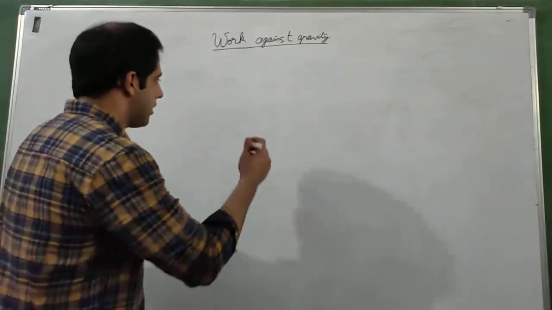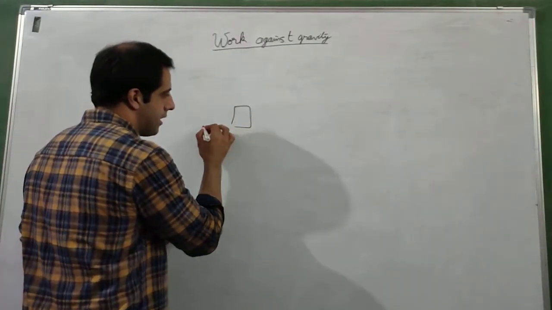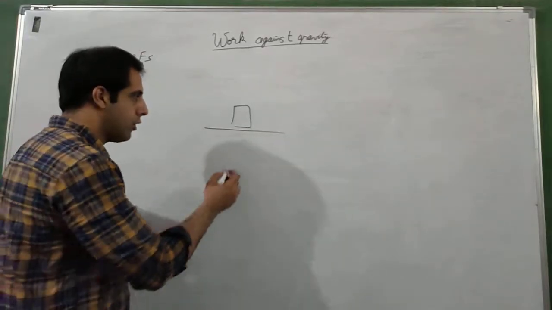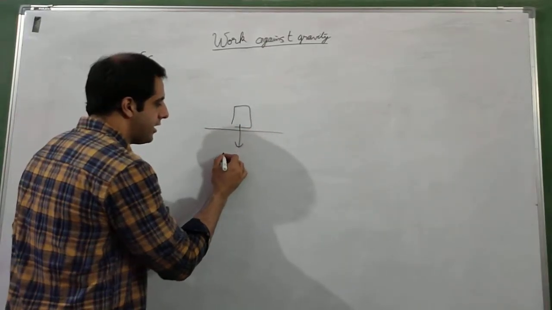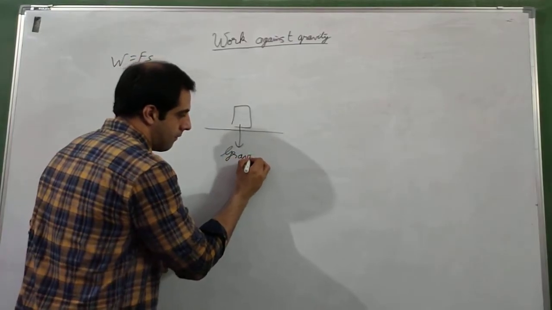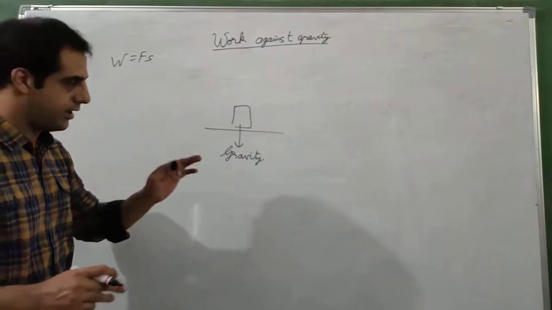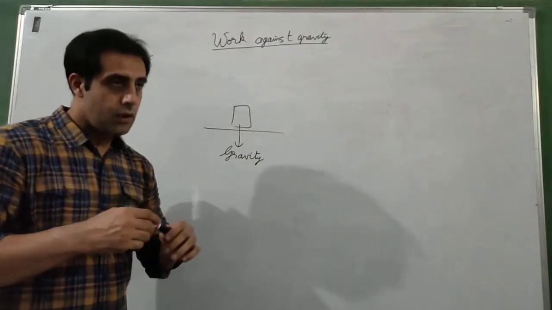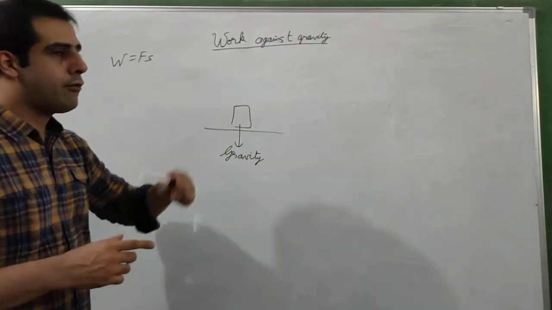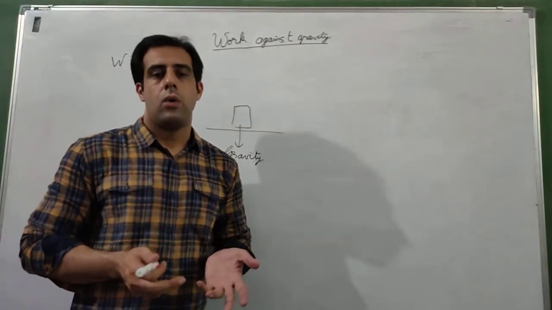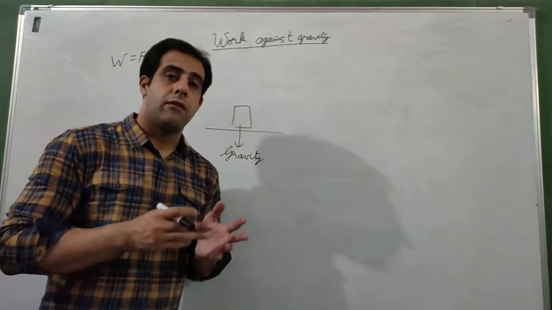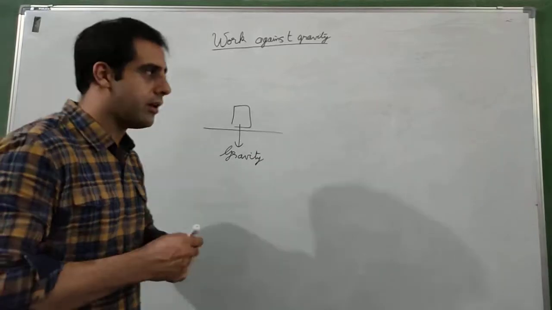Now remember this point, if this is a box lying on the floor, then the force of gravity is continuously applied on this box in the downward direction. So this is clear. Now if I have to do some work, in which case will the work be done against gravity?